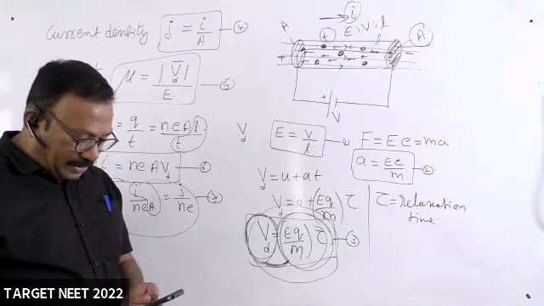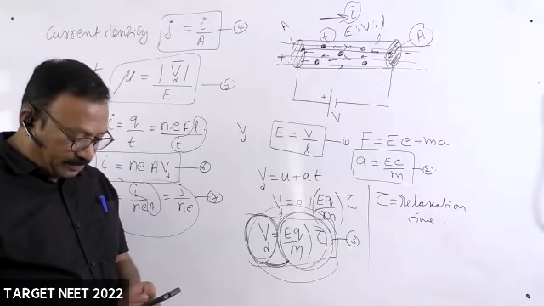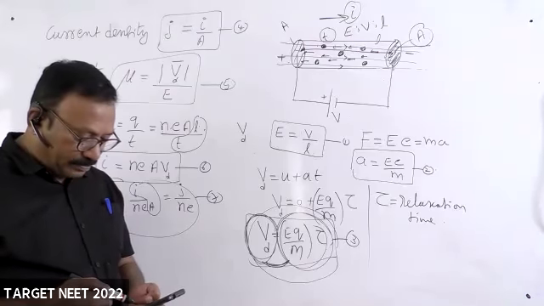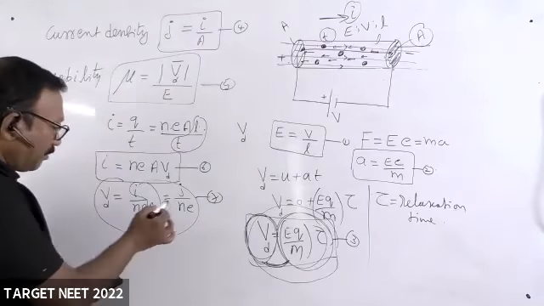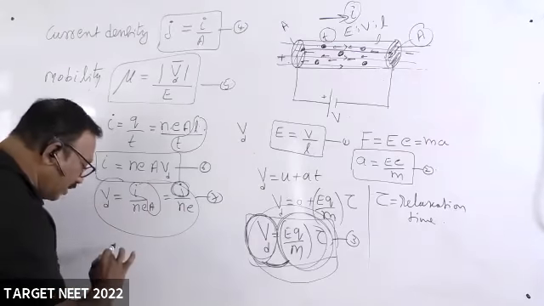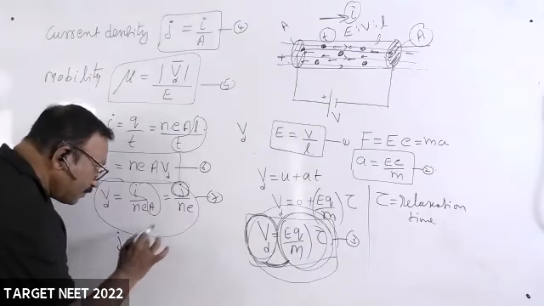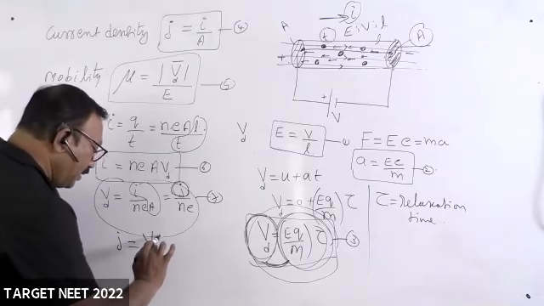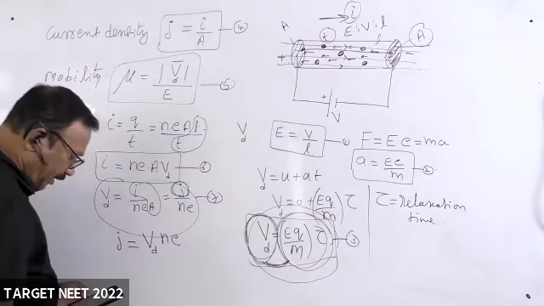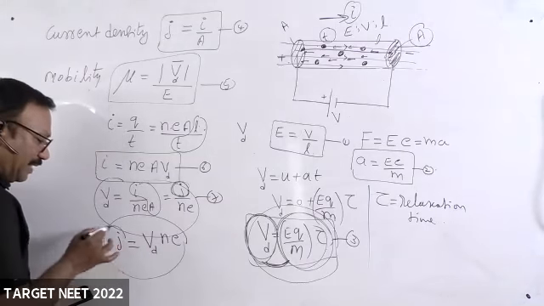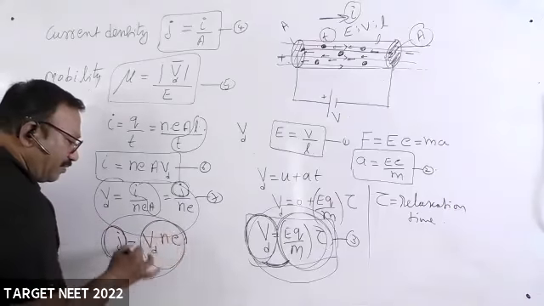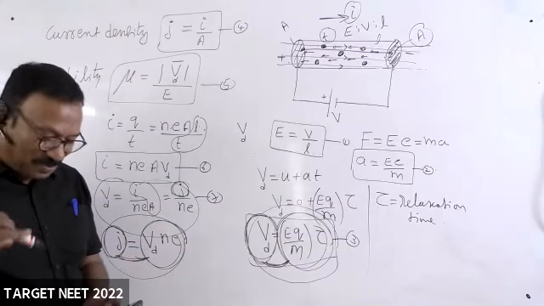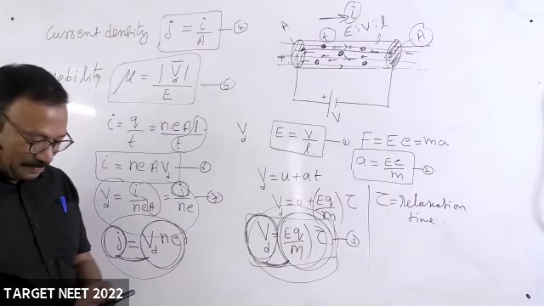Current density he gave. One more: current density. Here you see, all of you, current density is on the left hand side. So this is V D into N E. Left hand side he gave current density, right hand side he gave this expression. I have to match these two. One more matching.